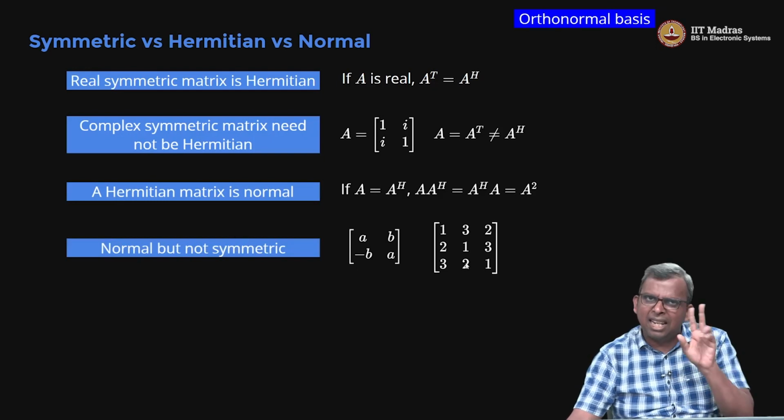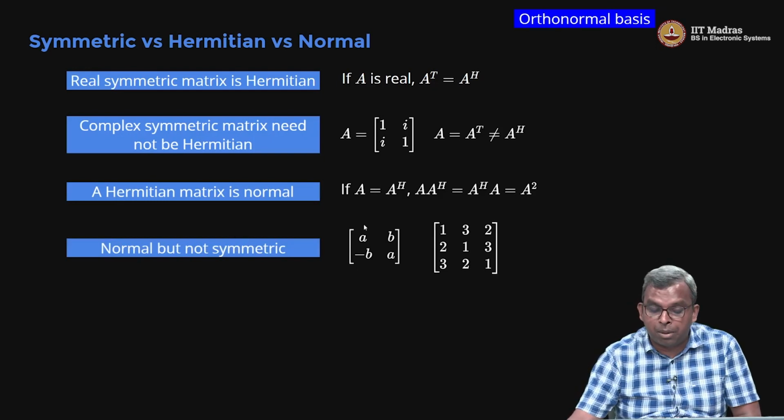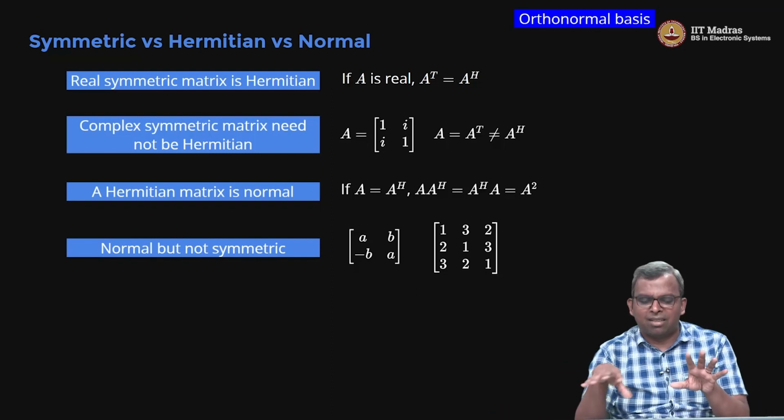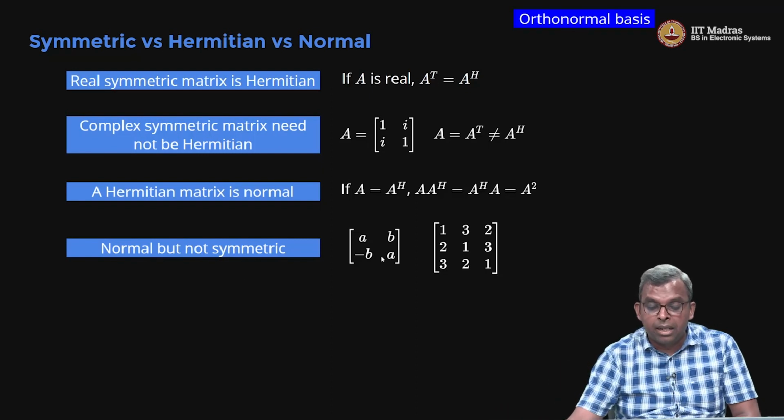Okay, so here's a real example. Even complex also you can come up with examples. Here is a very, very popular example, 2 by 2: [[a, b],[-b, a]]. It is actually normal. You can multiply and check. It's a very simple multiplication. You can multiply A transpose with A and A with A transpose. You'll see that both are the same, but this is not equal to A transpose, right? B and minus B are there.